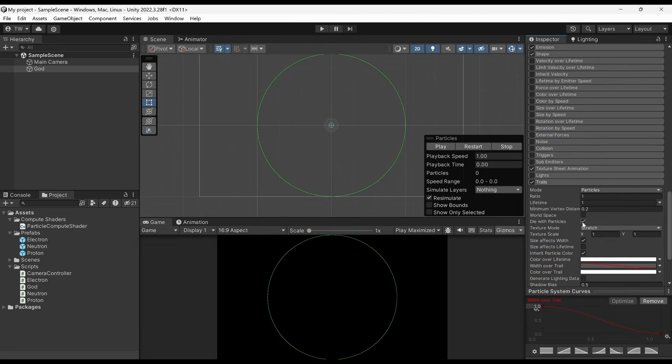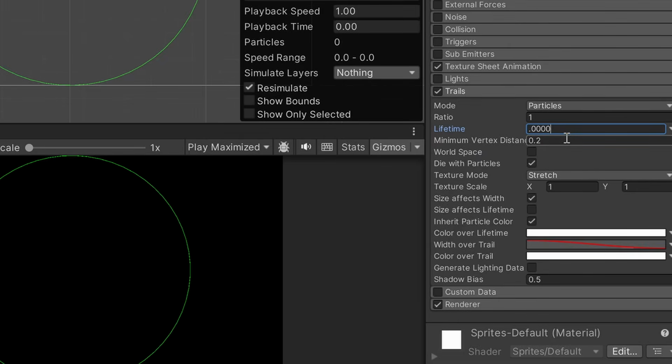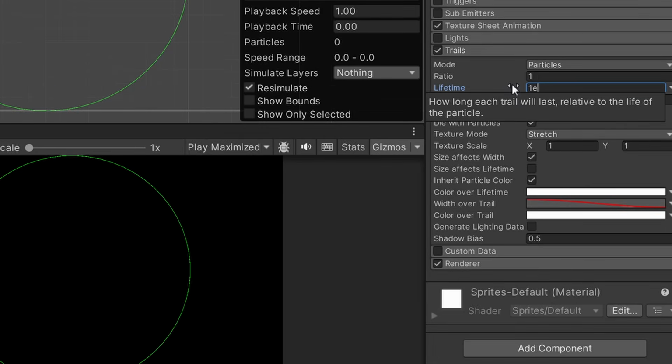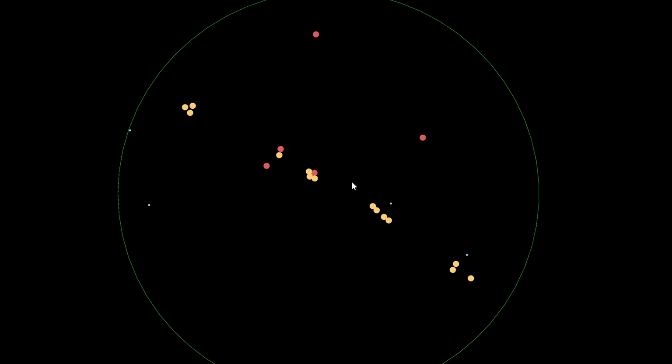Oh, I know why the trails are lasting so long. It's because we set the lifetime of the particles to be basically forever, and then we set this to 1. And this isn't just 1 second, it's relative to the lifetime of the particle. Yeah, let's just set it to a really small number. Millionth? 1 billionth? Is 1e negative 45 the smallest we can go? I guess we'll try that. Okay, for some reason, using a curve for the trail lifetime size seems to work, but using just a constant number doesn't, even if it's a very small value.